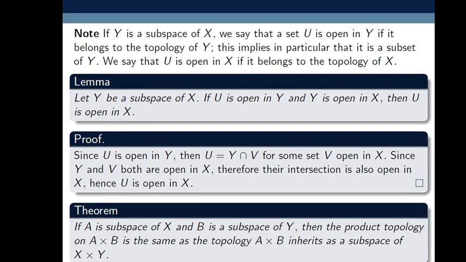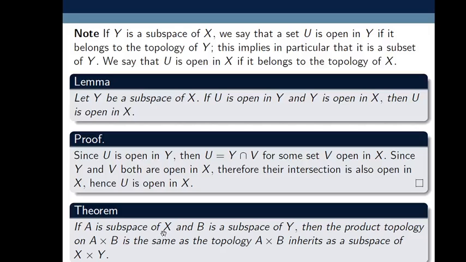If A is a subspace of X and B is a subspace of Y, then the product topology A times B is the same as the topology A times B inherits as a subspace of X times Y.